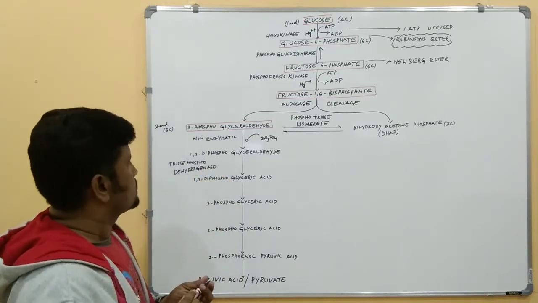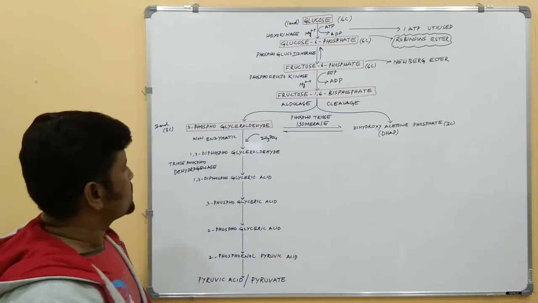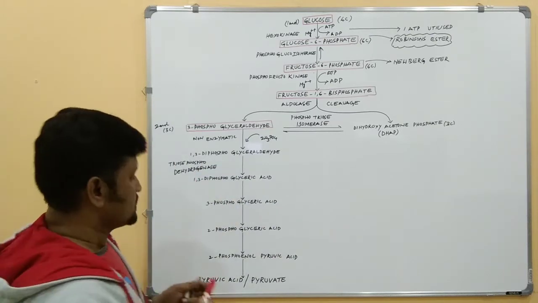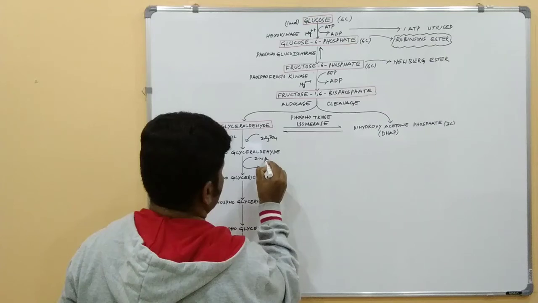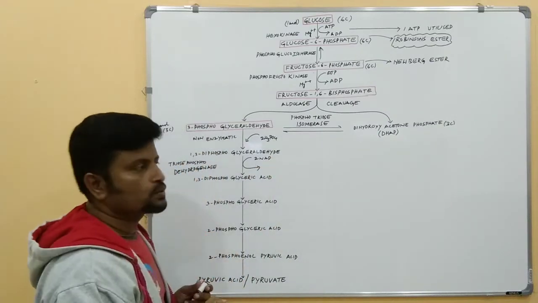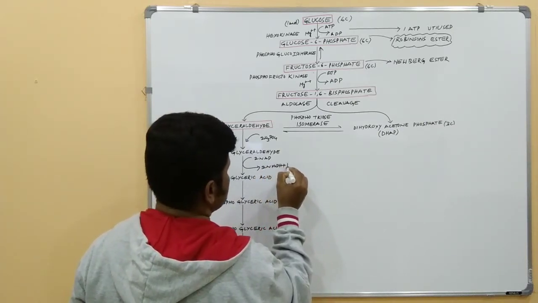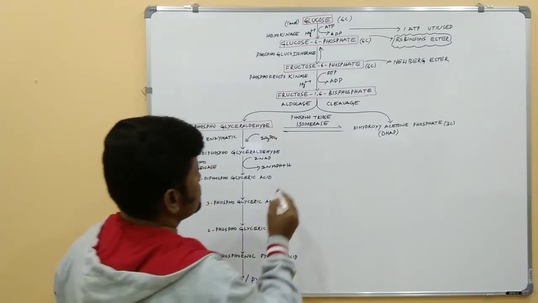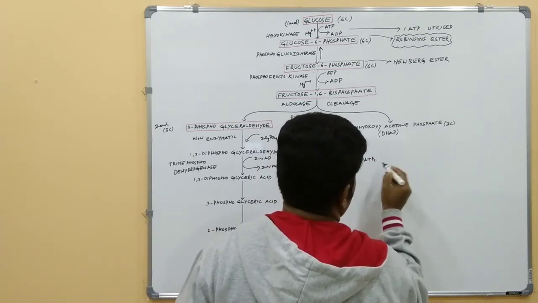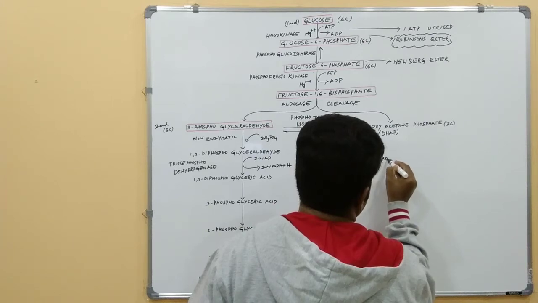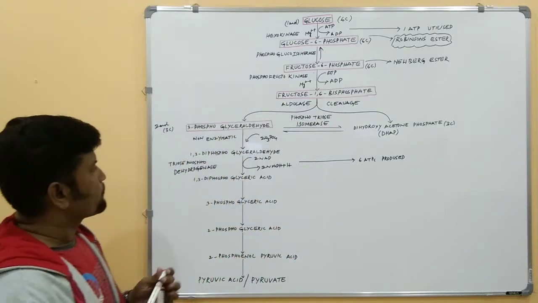Dehydrogenase. Here the hydrogen atoms released from the 1,3-diphosphoglyceric acid are taken up by 2 NAD molecules, and these 2 NAD molecules are converted into 2 NADH plus H molecules. Here 6 ATPs are produced.